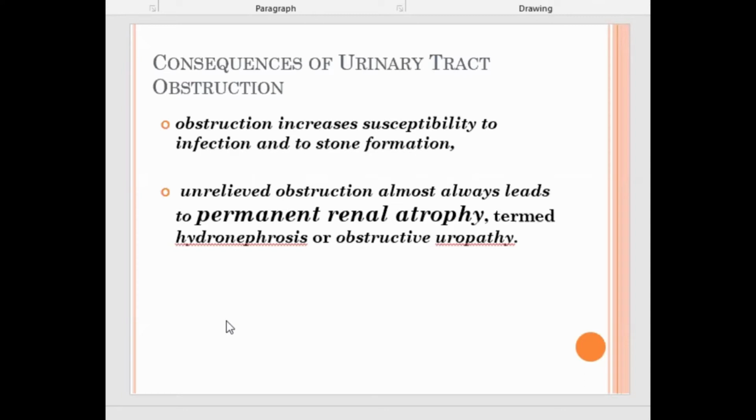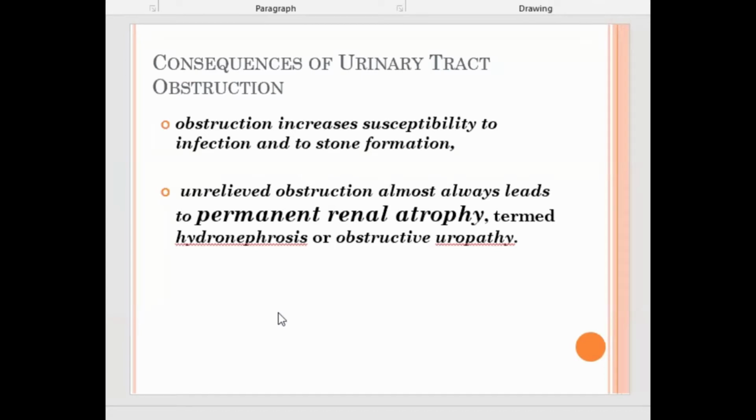All right. Now, what happens if there is urinary tract obstruction? Okay. Obstruction will cause chances of infection and stone formation. If by any means there is urinary tract obstruction, there will be infection, and the infection of the urinary tract is known as urinary tract infection. In short, we call it UTI. UTI is divided into upper UTI and lower UTI, or the urinary tract is divided into the upper urinary tract and the lower urinary tract. Now, if obstruction is not relieved, then what will happen?